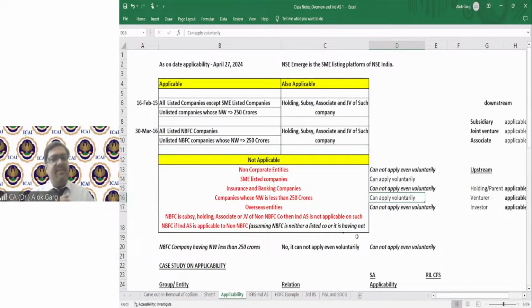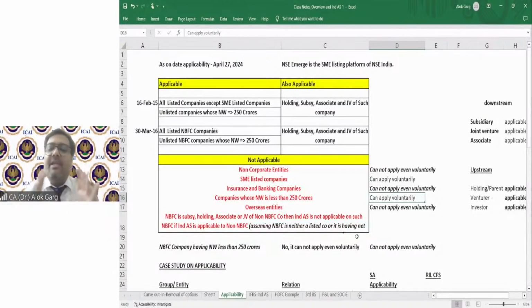To summarize, IND AS is applicable to all listed companies except SME listed companies. IND AS is applicable to all unlisted companies whose net worth is more than 250 crores. Same way, IND AS is applicable to all listed NBFC companies and unlisted NBFC companies whose net worth is 250 crores or more. Once IND AS is applicable on any company, it will be automatically applicable to the holding of such company and the subsidiary, associate, and joint venture of such company, right?